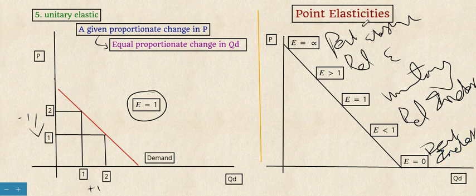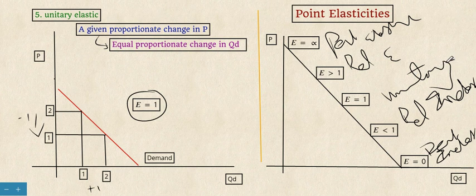So these point elasticities are denoted in a single graph with the demand curve. Elasticity equal to infinity and elasticity equal to 0 represent perfectly elastic and perfectly inelastic situations, and here the relatively elastic and relatively inelastic situations. When it is greater than 1, it is called relatively elastic. When it is less than 1, it is relatively inelastic. When it is equal to 1, it is unitary elastic.